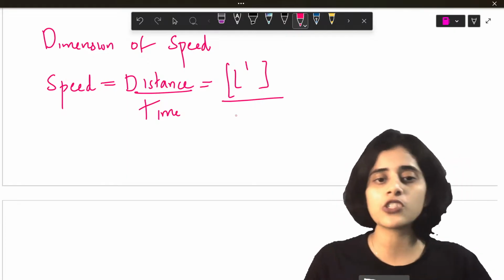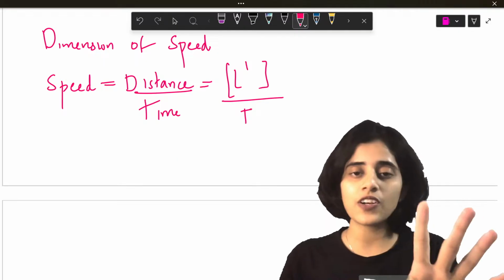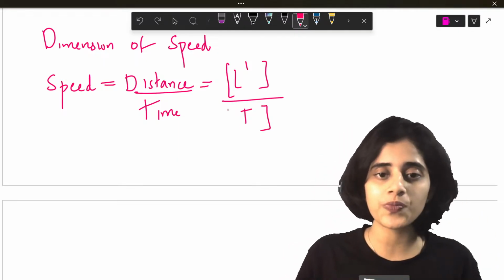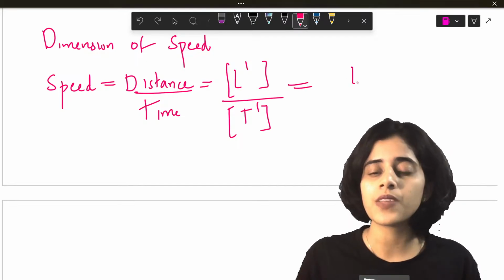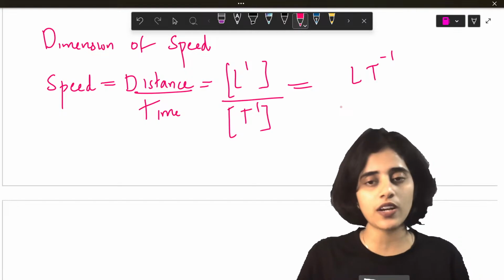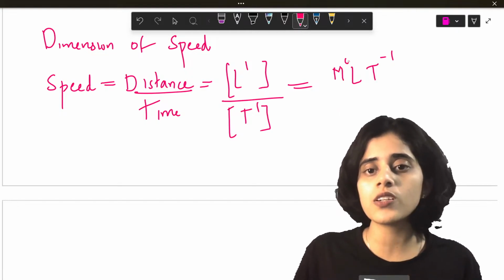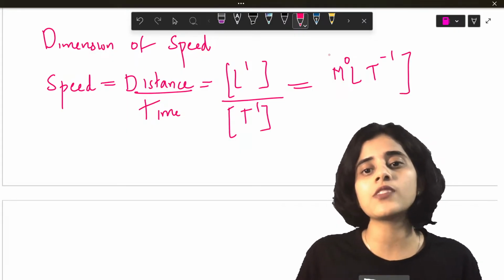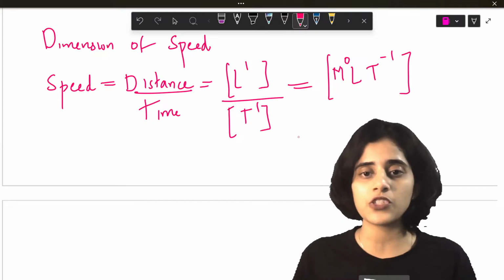Divided by the dimension of time, which is T. It's not seconds. Time is also just raised to 1. So this becomes L T raised to minus 1, because when time goes up from the denominator, it becomes minus 1. Now, what about mass? M raised to 0, because there is no mass. This is how you write a dimensional formula.